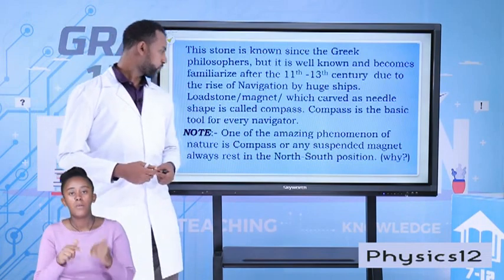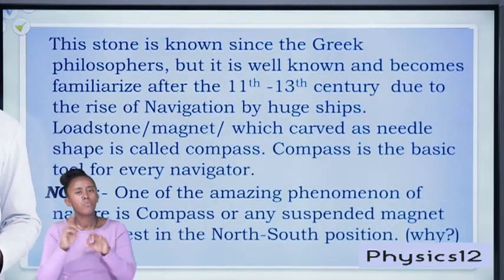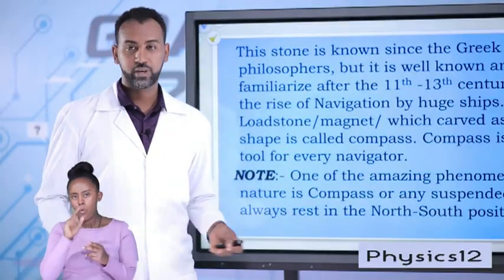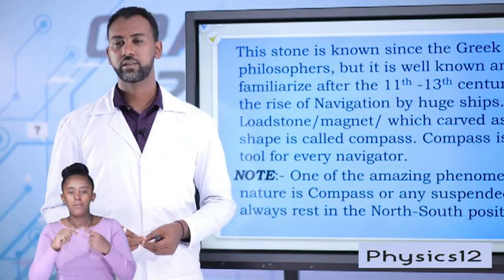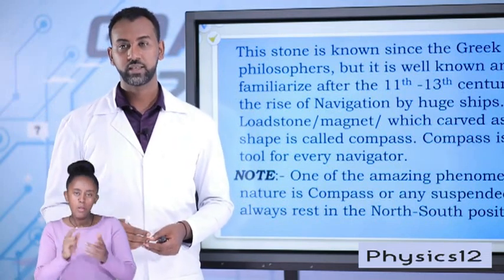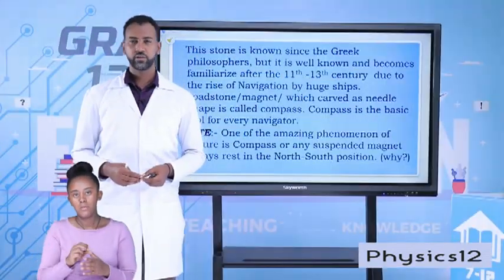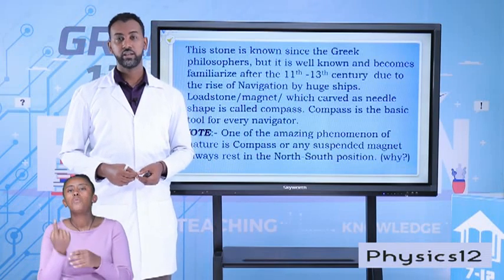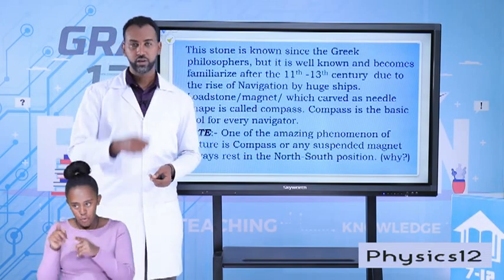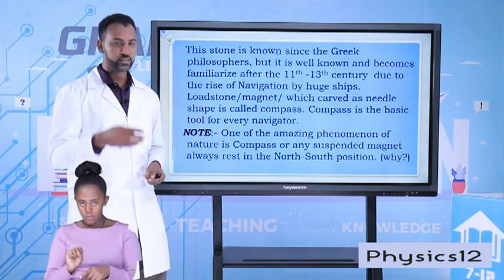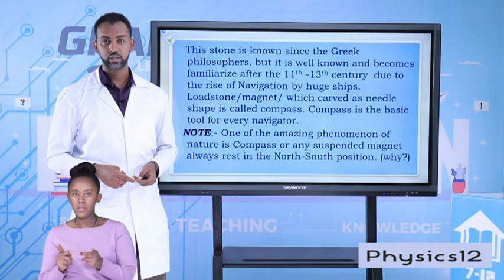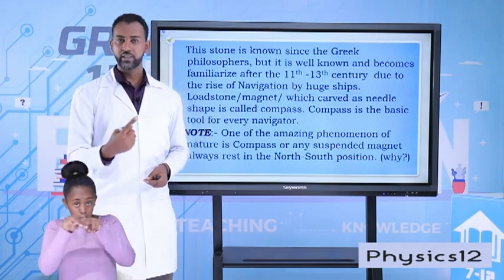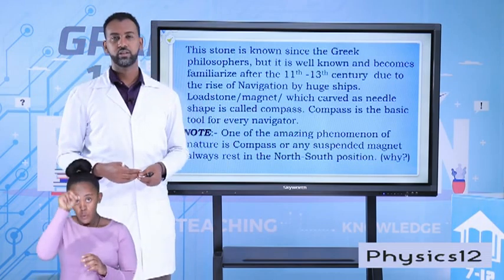So students, one very important behavior of such a material is one of the amazing and naturally existing properties of a magnet: it always rests in the north-south position. Have you ever looked at a compass? I hope you have. A compass always points to the north-south direction. It aligns itself in the north-south position. Or if you suspend a magnet, it always rests in the north-south position.